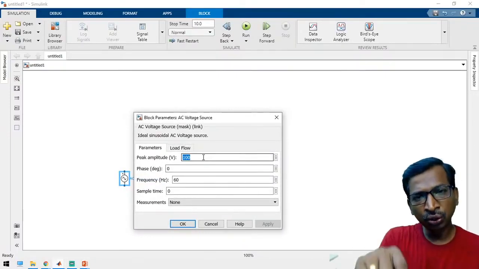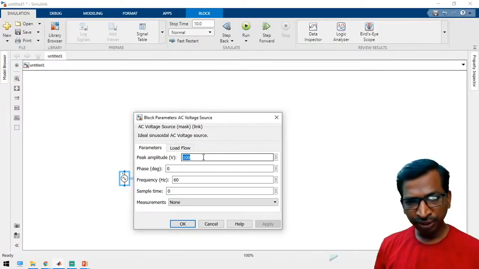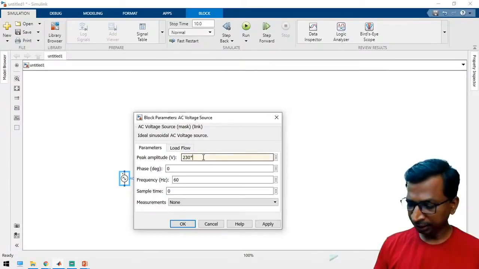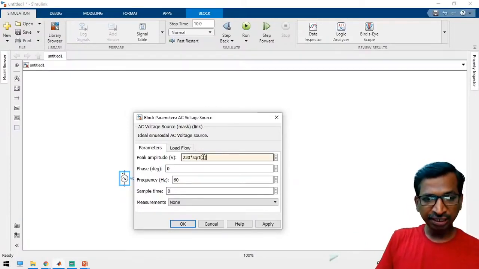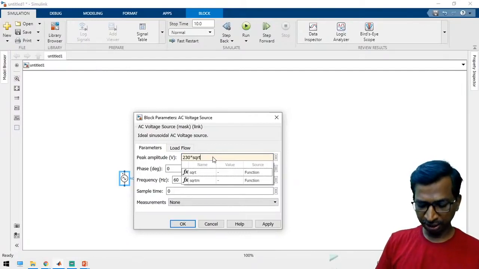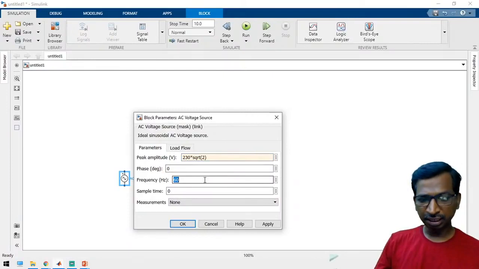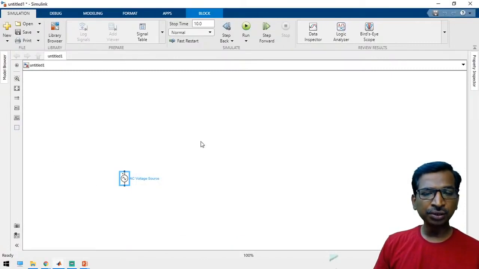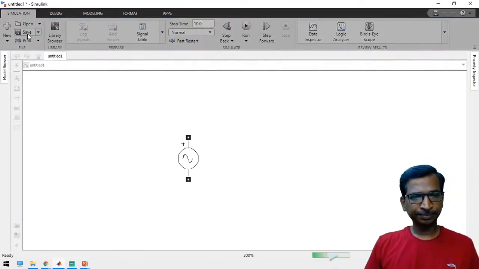See here, if you are going to use the multimeter, the multimeter value will read 230 volts. So now we have to apply a peak amplitude of 230 times square root of 2, SQRT of 2, or else straight away you can apply 325 volts, and frequency of 50 Hertz. Which means that we have configured this block for 230 volts, right? And just save the simulation.